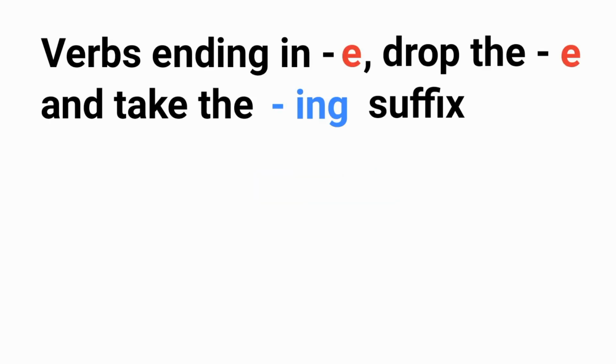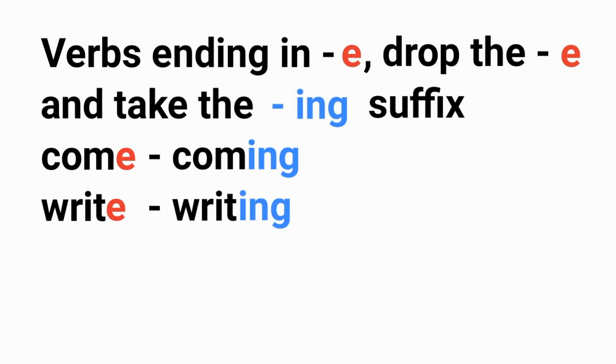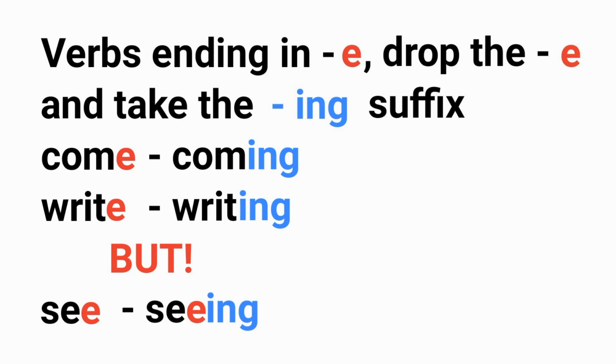Verbs ending in E, drop the E and take the ing suffix. For example, come, coming, write, writing, but, see, seeing.